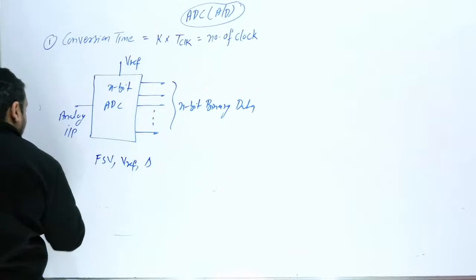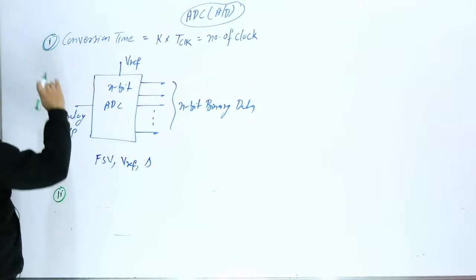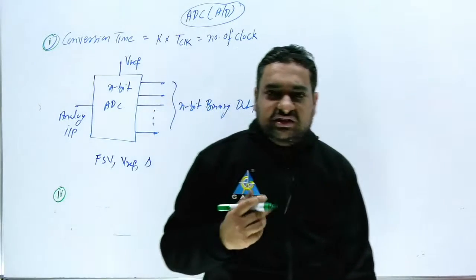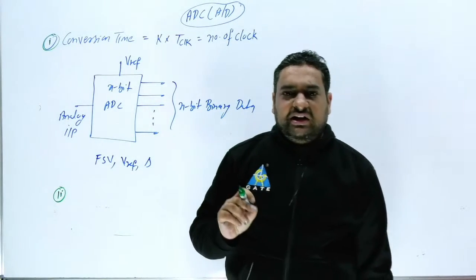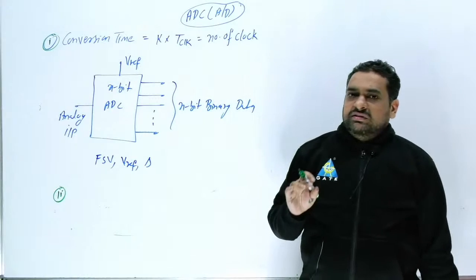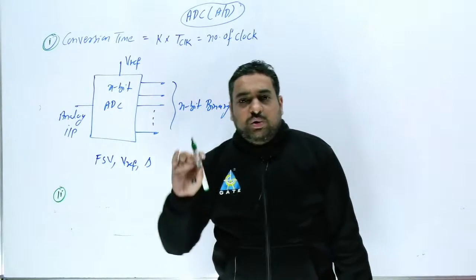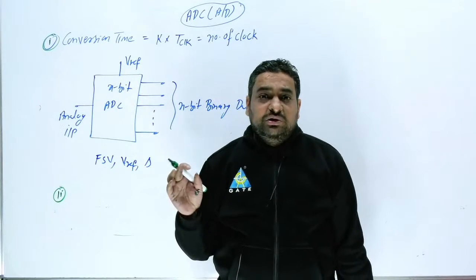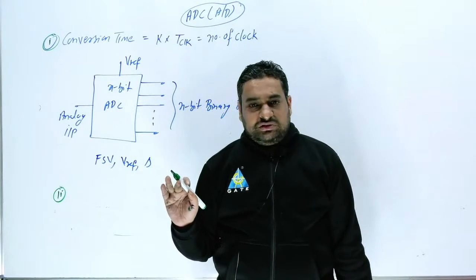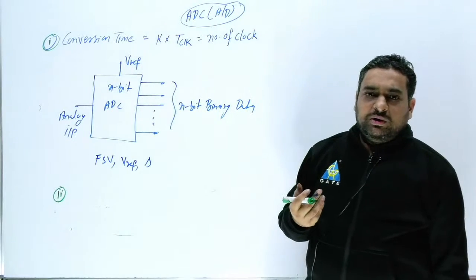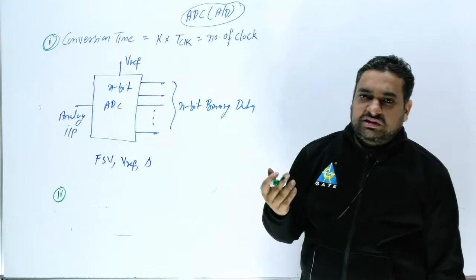When you are doing analog to digital conversion, one process is called quantization, and only one error we will get in analog to digital conversion, that is the quantization error, and nobody can remove that. Quantization error cannot be zero in any situation. So this is a basic problem with analog to digital conversion.